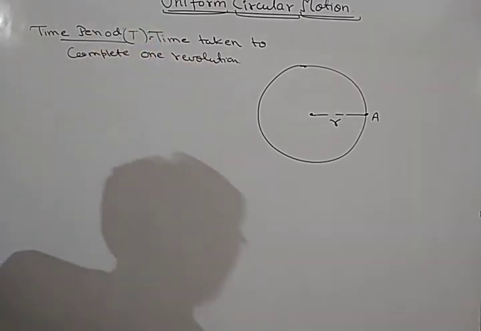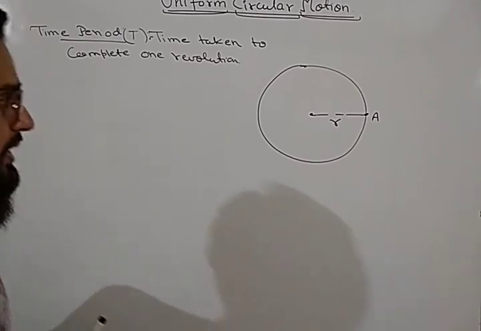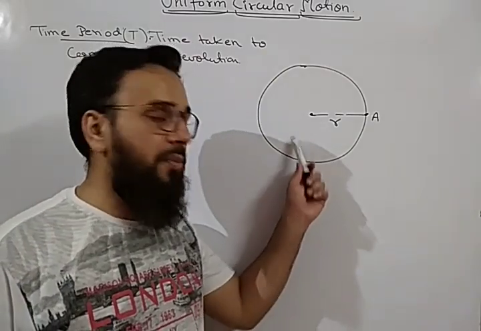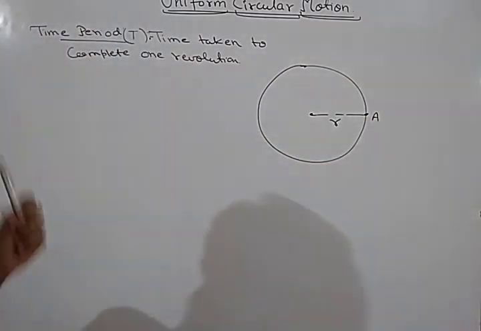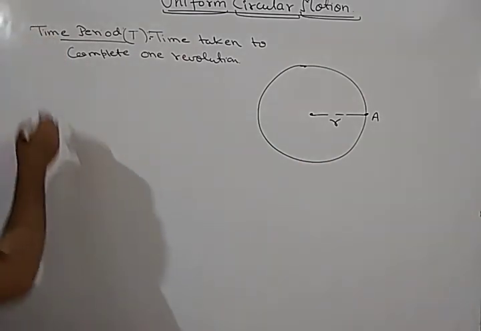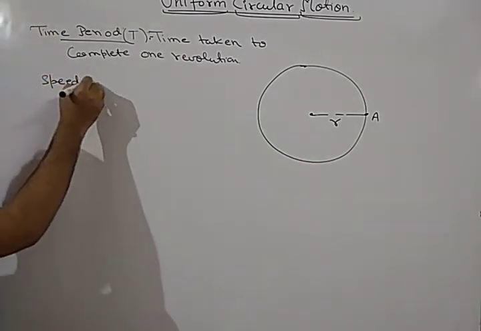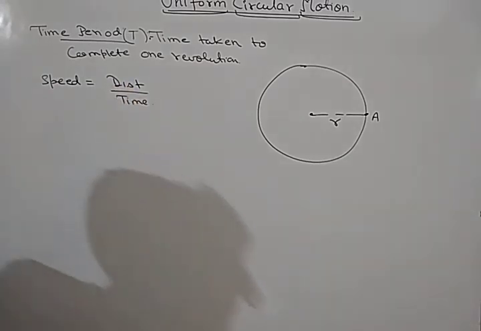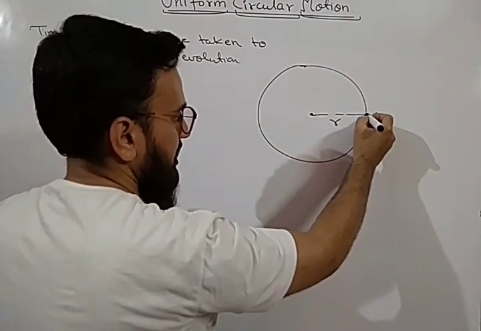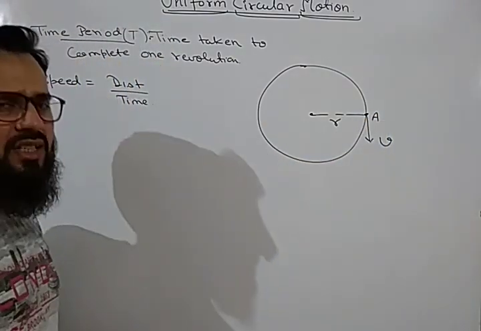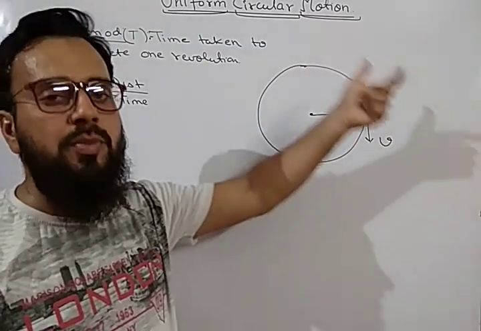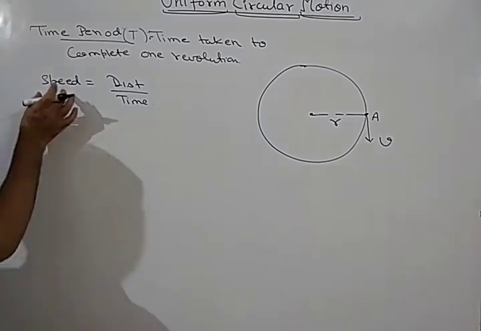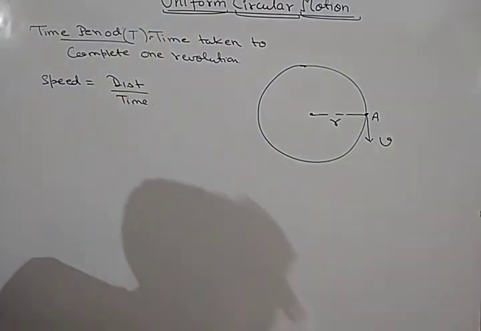This is time period, capital T. Okay, so now if we derive a formula for speed of uniform circular motion, what will be the uniform speed of this circular motion? If this radius is r, we have studied the formula: speed is equal to distance upon time. If we consider the uniform speed of this motion as v, it is simply velocity, but I am taking this term, uniform speed, I am talking about magnitude only, not the direction. So the magnitude of the speed will be equal to distance upon time.